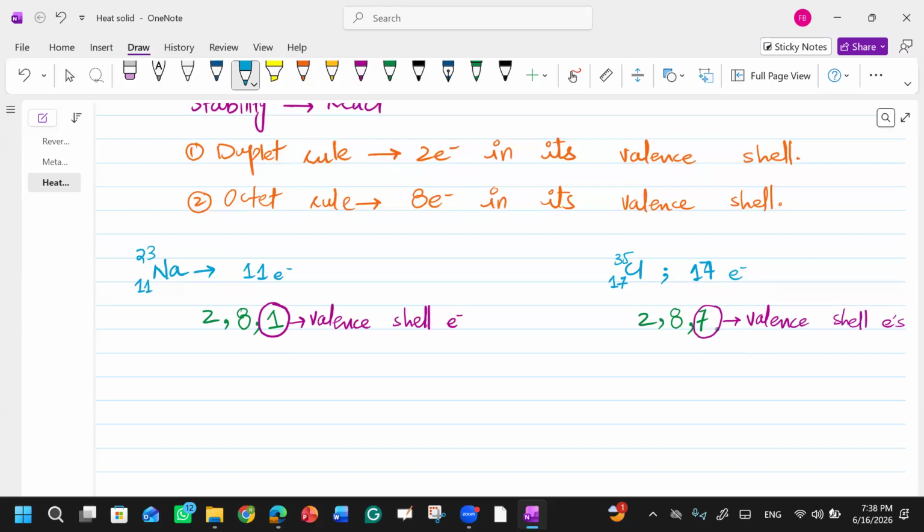There are 7 electrons in the valence shell. You just need to check the valence shell electrons. Is it following any rule? No. So it means they are not stable. They both are not stable in the single form.